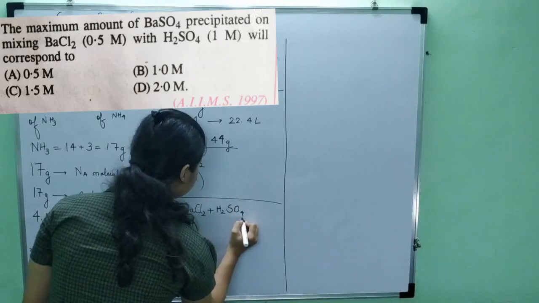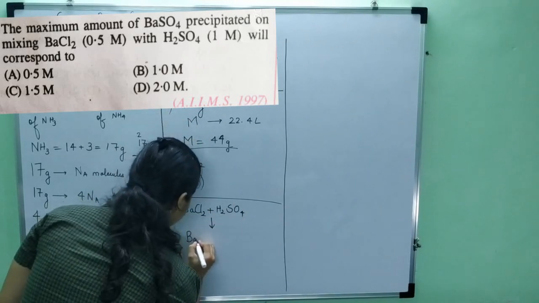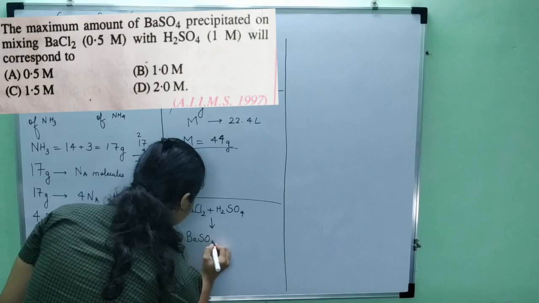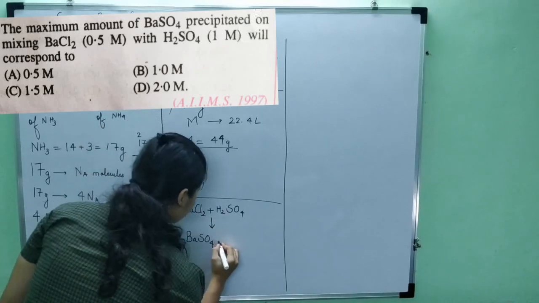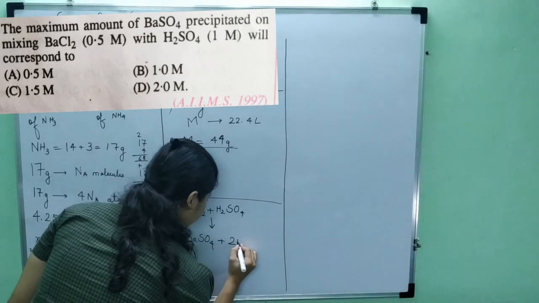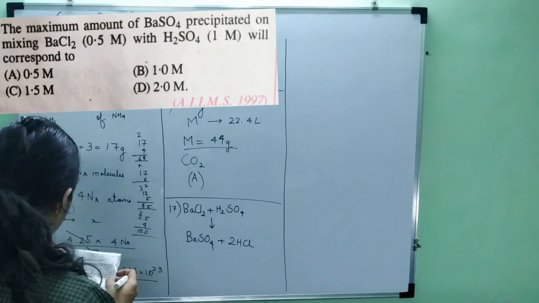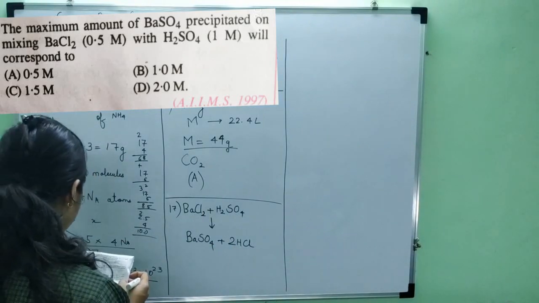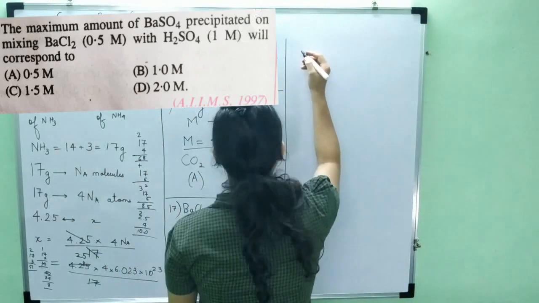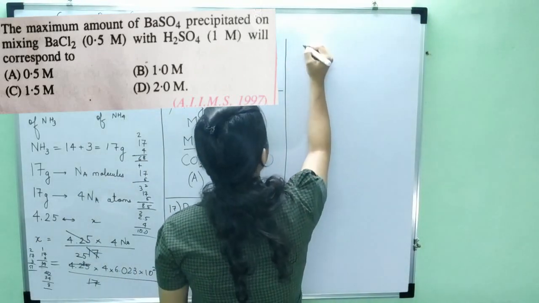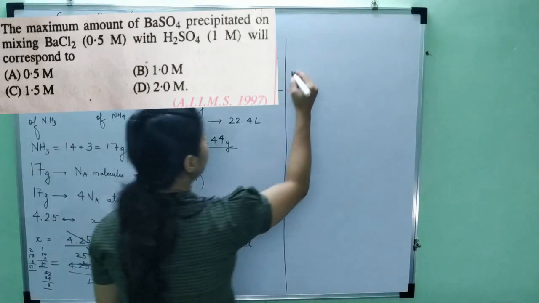What will this give out? Barium sulfate will be precipitated. And there are H2 and Cl2, so we will get 2HCl. So this is the balanced equation. Now they have asked the maximum amount of barium sulfate on mixing 0.5 molar. So if you see, there is a 1:1 correspondence between barium chloride and H2SO4.